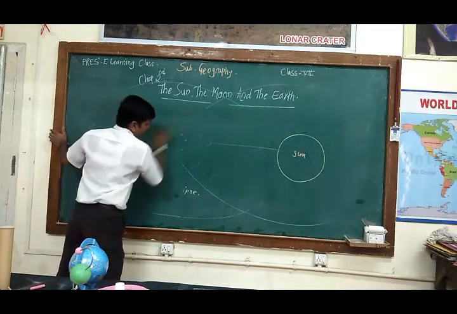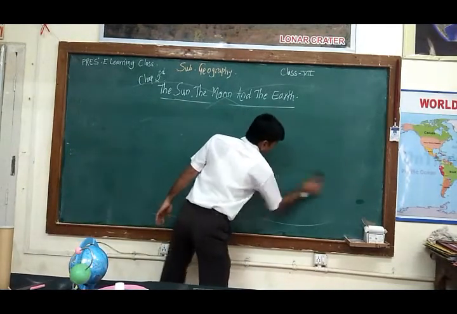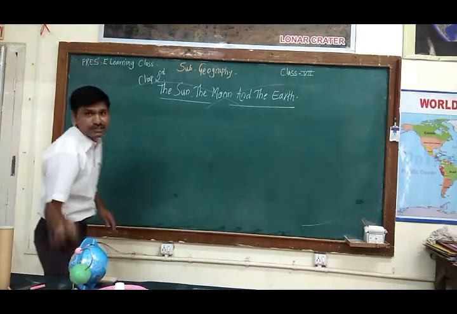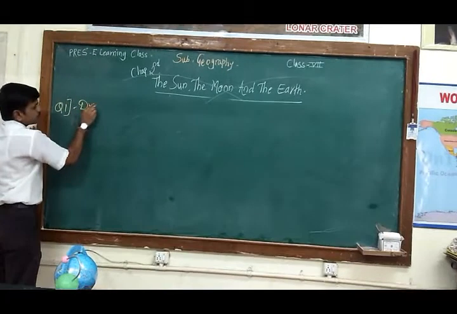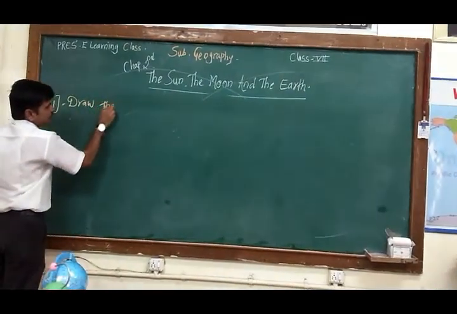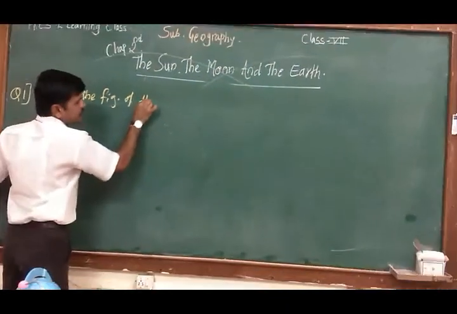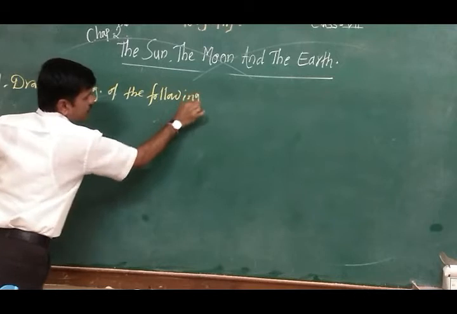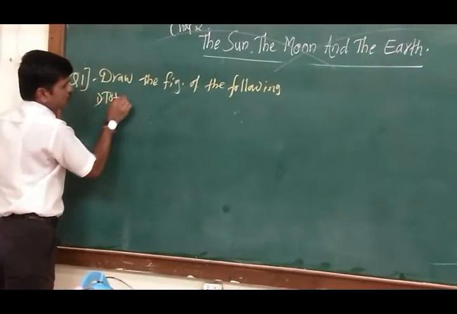So the first question, just write down. Question number 1. Draw the figures of the following. Number 1, total solar eclipse.